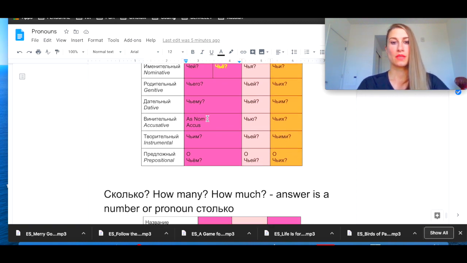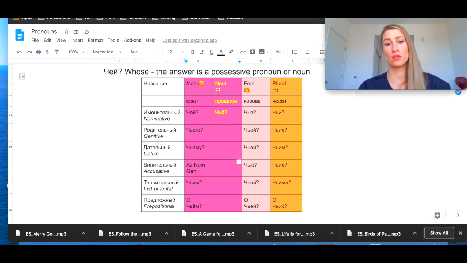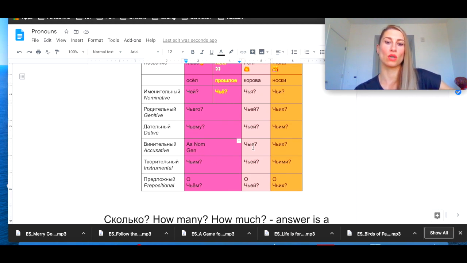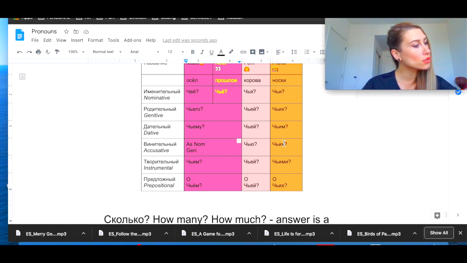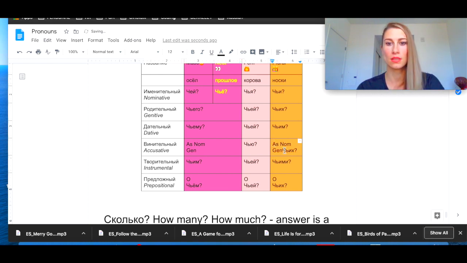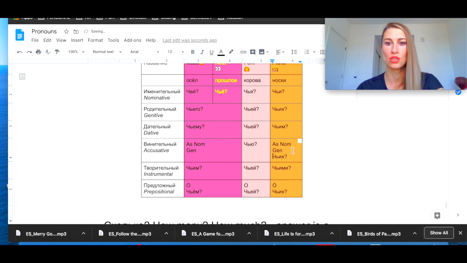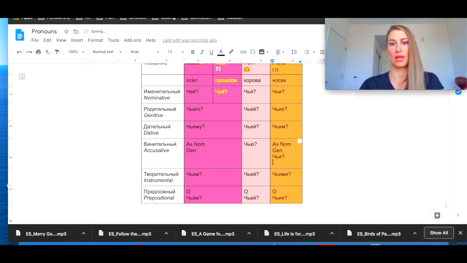Винительный падеж, accusative case, again, nominative or genitive. Let's say we'll ask, я вижу чьего осла, we'll use genitive with animate, и я вижу чей шкаф, we'll use nominative with inanimate. Я вижу чью корову, я вижу чьи... Is it чьих? This is also either nominative or genitive. So я вижу чьи носки, и я вижу чьих, не знаю, птичек. I see whose birds.